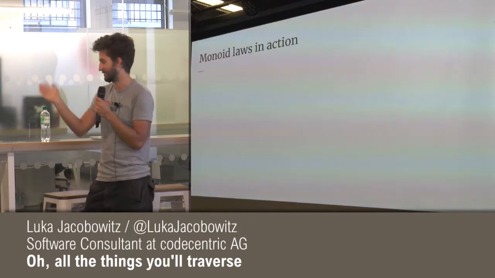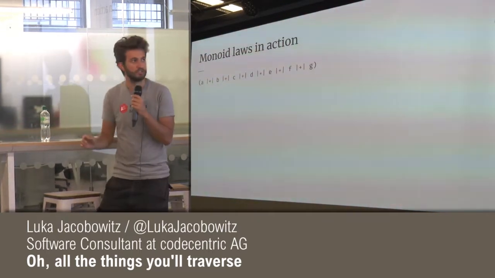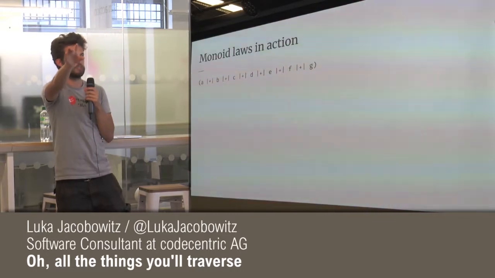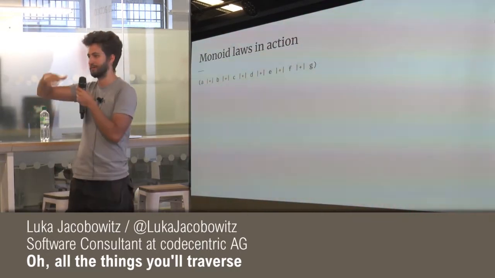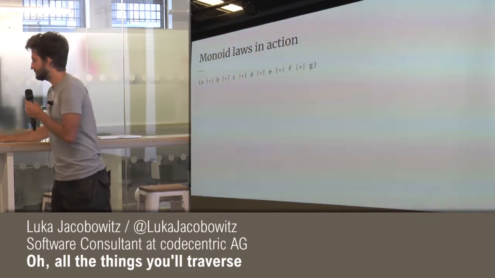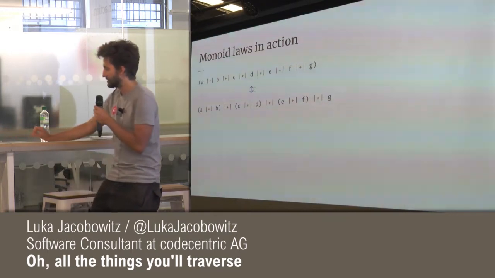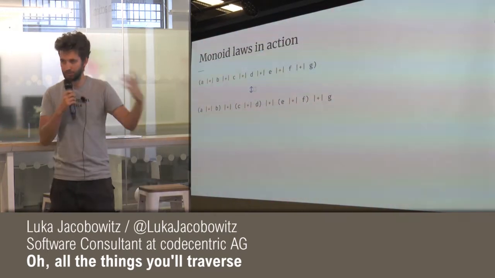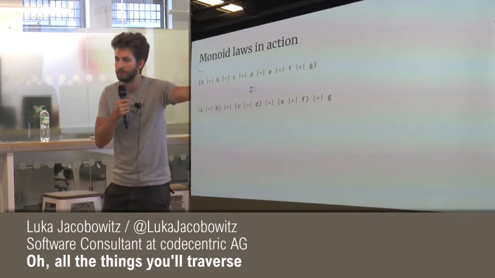So what we can do with these monoid laws is, if we have a bunch of values that we want to combine, this doesn't have to be just single values, it could be a list as well. And using these monoid laws, we can say, hey, this is equivalent because of associativity. We can start grouping these things individually, right?